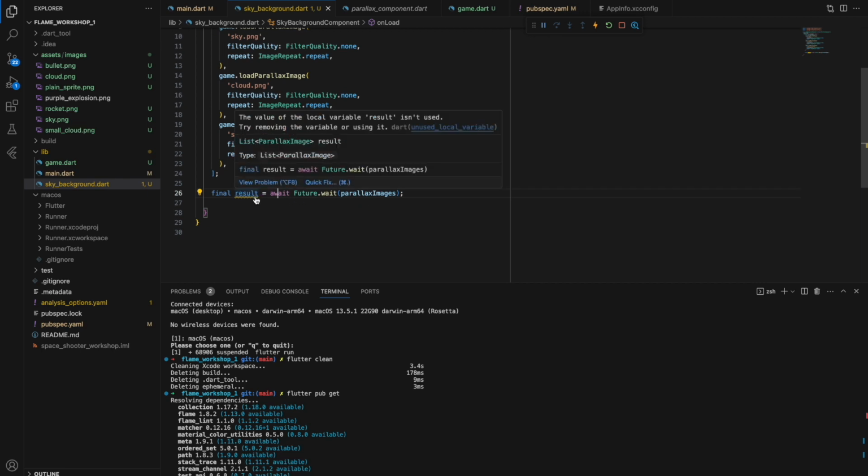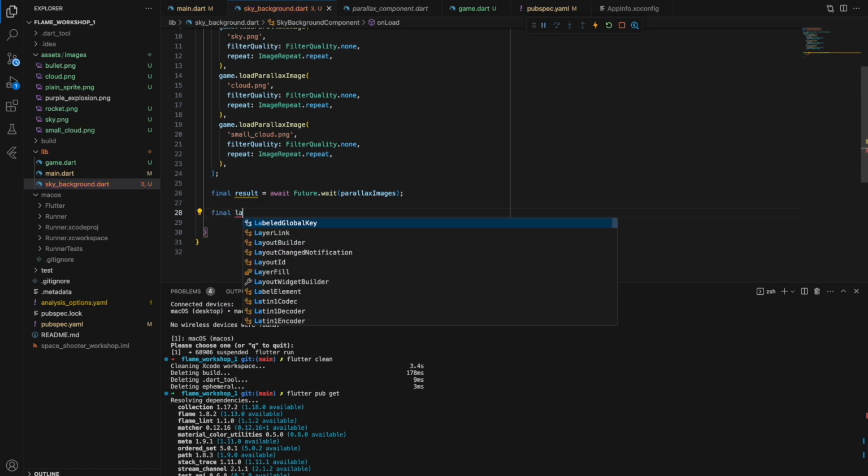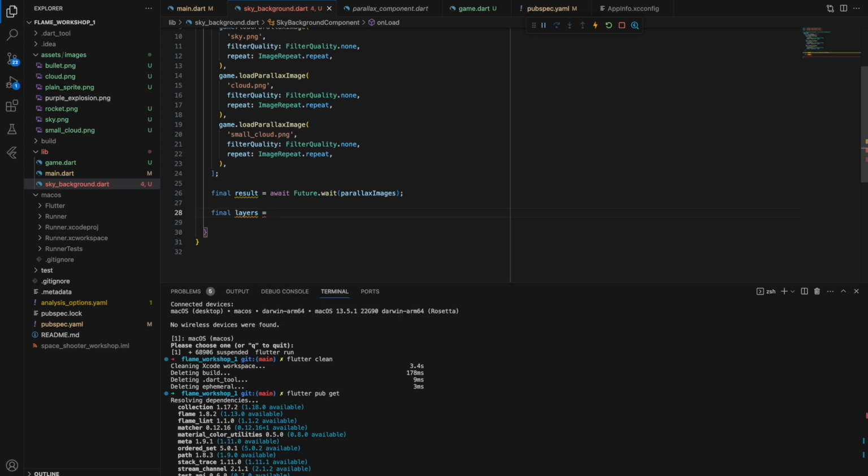So what is the result now? Result is just a list of parallax images. This is basically what we would need. Now, important to mention that the parallax component needs some layers, and we are going to convert our parallax images into layers.